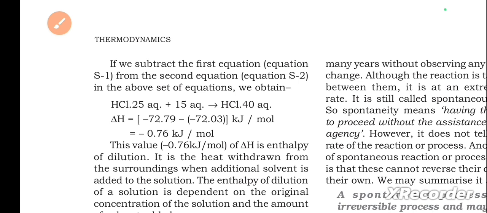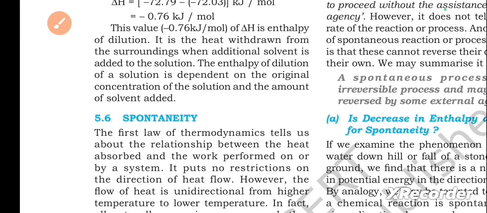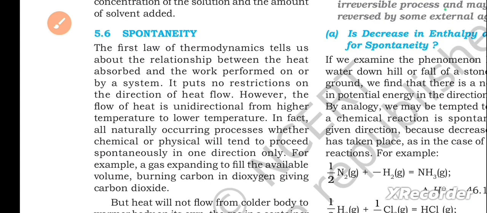Overall, you can check all the equations in the set and what we obtain. Overall, we get minus 0.76 kilojoules per mole. This value, minus 0.76 kilojoules per mole of ΔH, is the enthalpy of dilution. It is the heat withdrawn from the surroundings when additional solvent is added to the solution. The enthalpy of dilution of a solution is dependent on the original concentration of the solution and the amount of solvent added. Next is spontaneity.